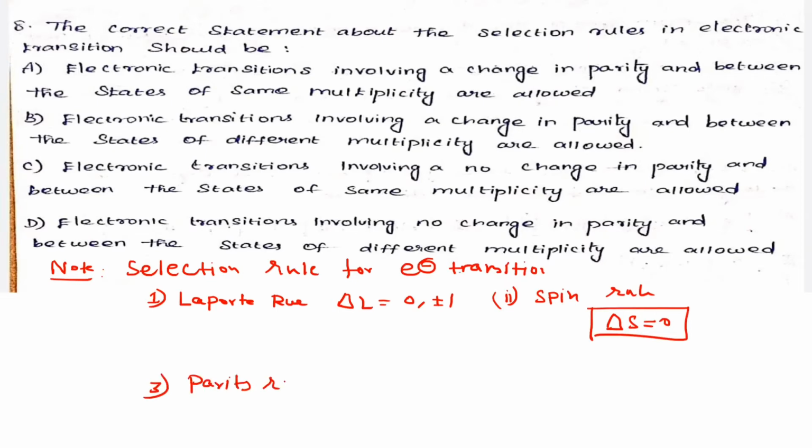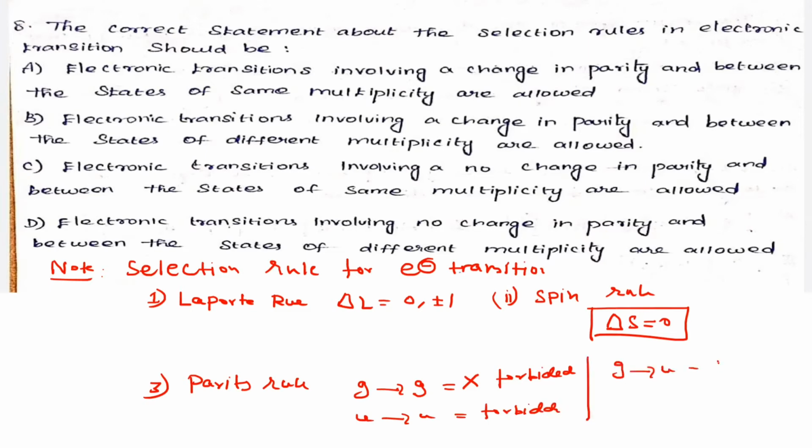What is the parity rule? Very simple. Gerade to gerade is forbidden. Ungerade to ungerade is also forbidden. Then gerade to ungerade is an allowed transition. Allowed. Then ungerade to gerade is also allowed. These are the three important rules for what?